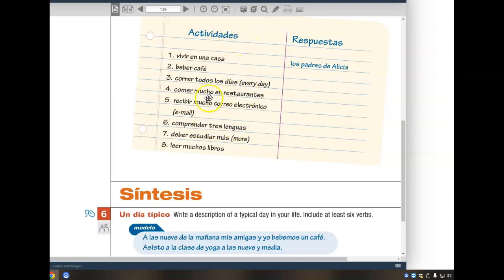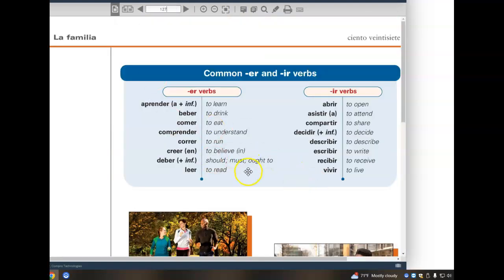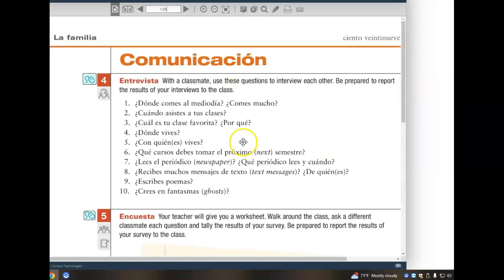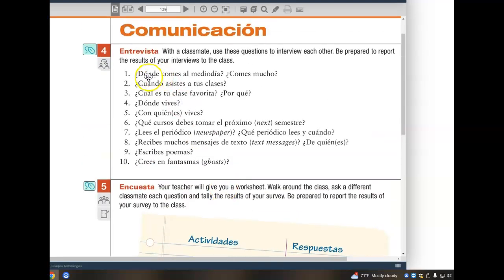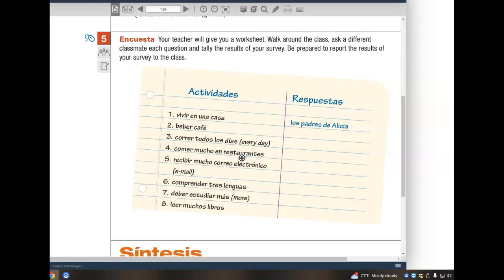Simply answer these questions with sí or no, and then conjugate the verbs that you have there at the beginning in the yo form. Vivo, bebo, corro, como, recibo, comprendo, debo, and leo. All of these verbs, if you're not sure their meaning, you can go back to page 127. All of those verbs should be listed there. All right, that's your interview activity, numbers 4 and 5. Again, just numbers 3, 6, and 8 for activity 4, everything for activity 5.